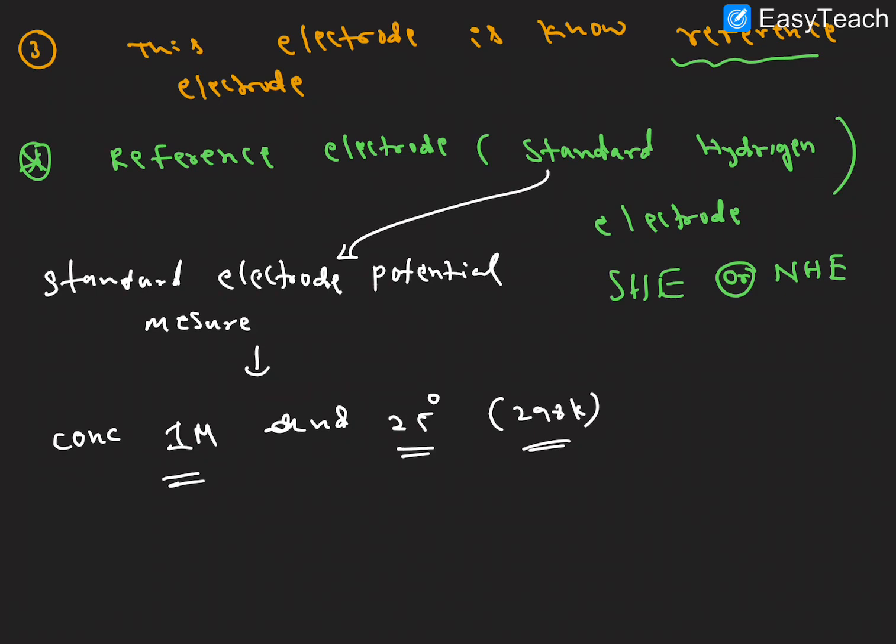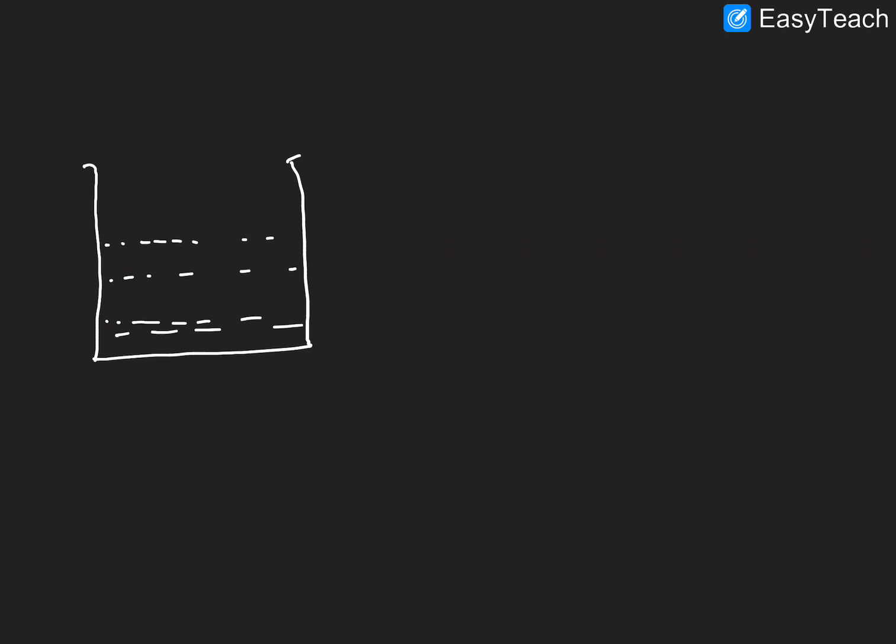Let us discuss what the SHE, the standard hydrogen electrode, is. Here, in a beaker like this, we are taking 1 molarity of H plus concentration, right?